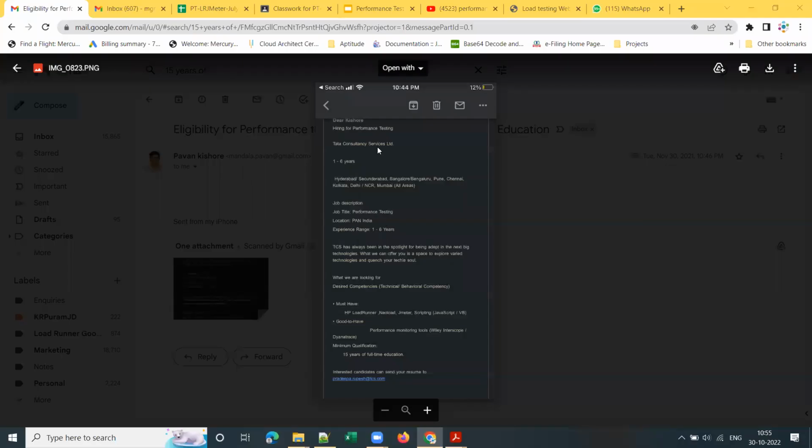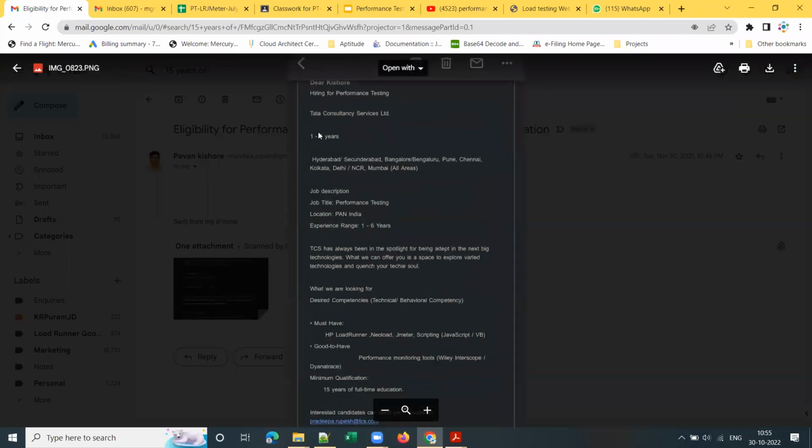So this is the job description for TCS, guys. Here you can see they are recruiting for 1 to 6 years. Let me zoom in, right? They have openings across India for 1 to 2 years experience. And here you can see the job title performance testing, location pan India, experience range 1 to 6 years.